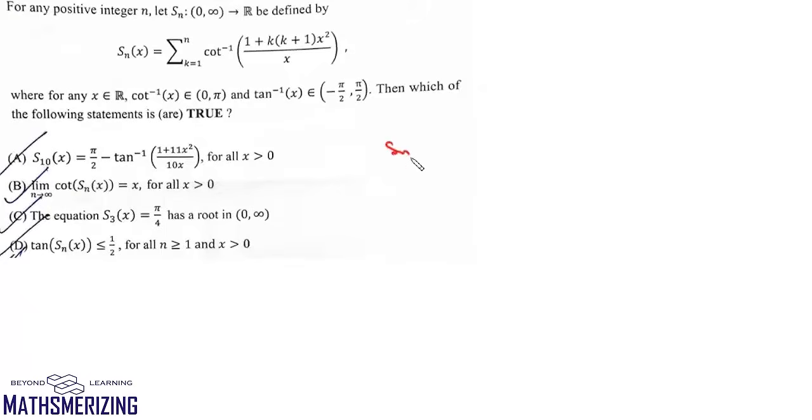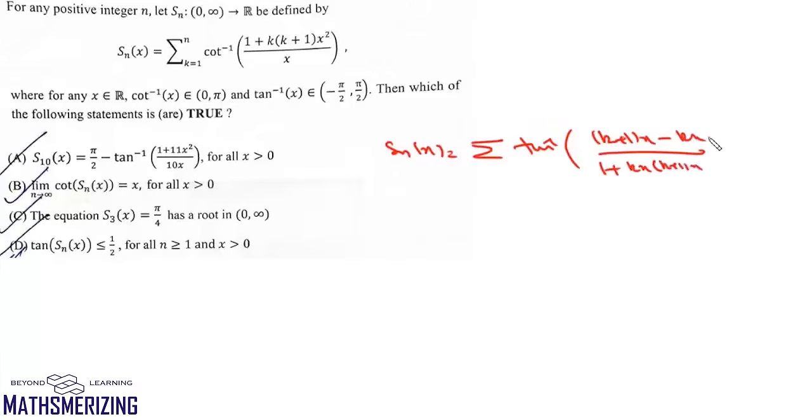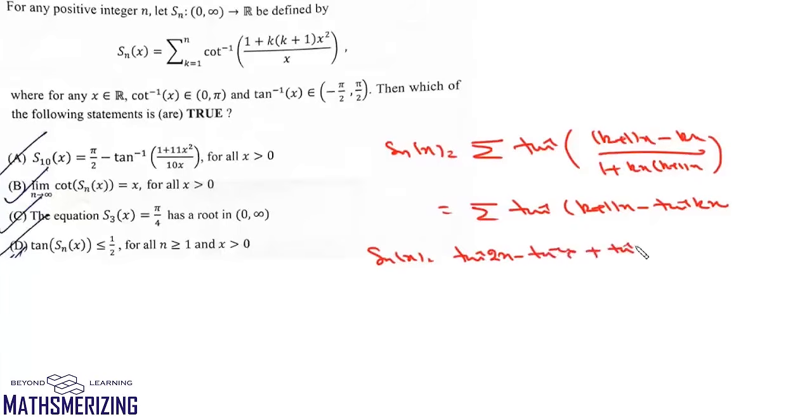We can write this Sn(x) as this summation of tan inverse (k+1)x minus kx upon 1 plus kx into (k+1)x, which is this summation of tan inverse (k+1)x minus tan inverse of kx. Now we put the value of this summation, then it starts from 1, so it will be tan inverse 2x minus tan inverse x plus tan inverse 3x minus tan inverse 2x, and finally it will go up to tan inverse (n+1)x minus tan inverse nx.